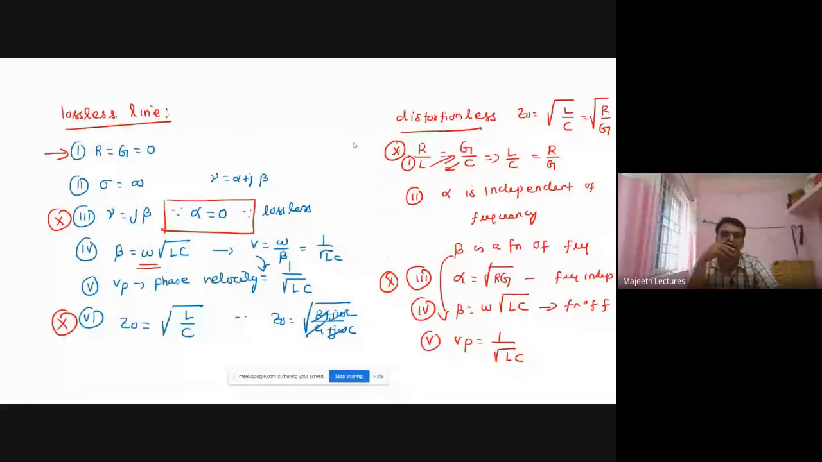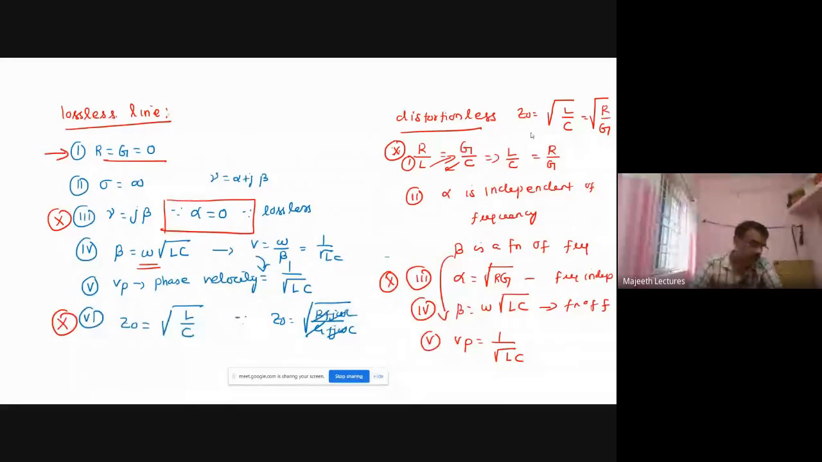Please understand all the parameters because we are going to deal with the lossless line only all through. We assume that our line is a lossless line. So all these parameters must be known, then only we can solve the problems. So R is equal to 0, G is 0, attenuation is 0, gamma is equal to j beta, Z naught is equal to root of L by C. Similarly, a line is called a distortionless line if R by L is equal to G by C. Right? So please remember this parameter.